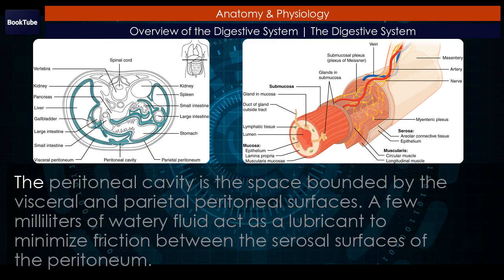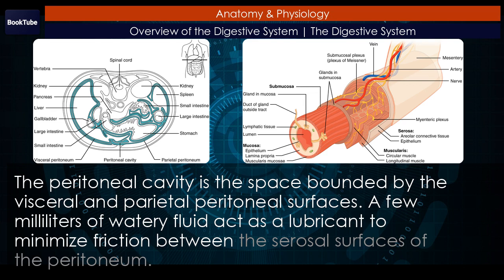Figure 3. The peritoneal cavity is the space bounded by the visceral and parietal peritoneal surfaces. A few milliliters of watery fluid act as a lubricant to minimize friction between the serosal surfaces of the peritoneum.